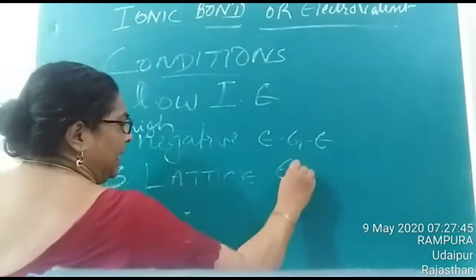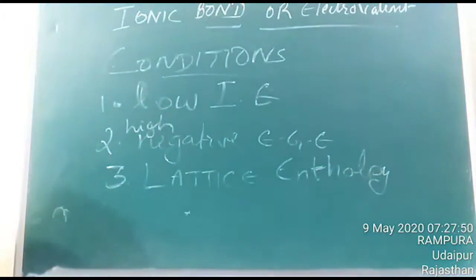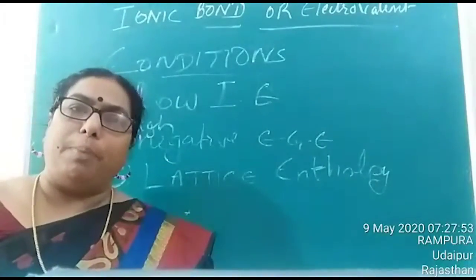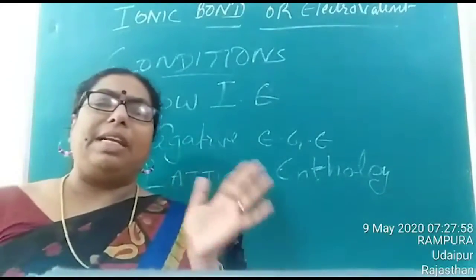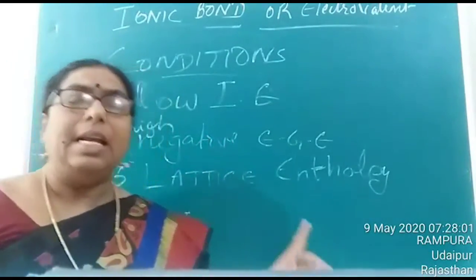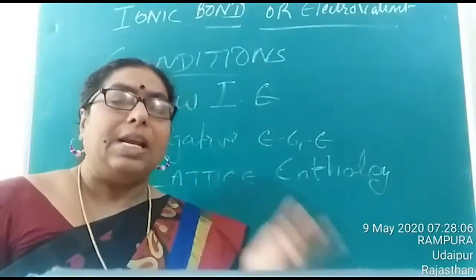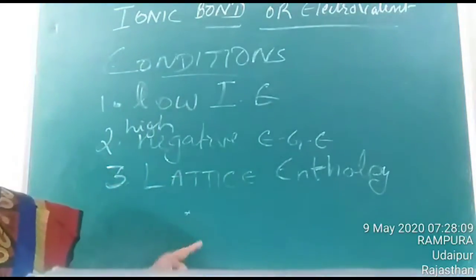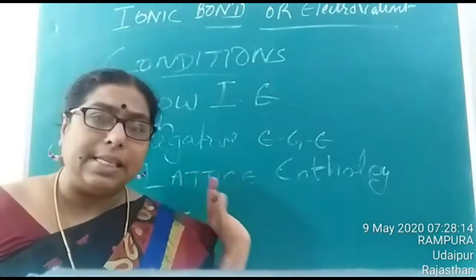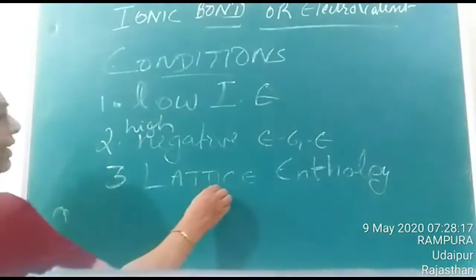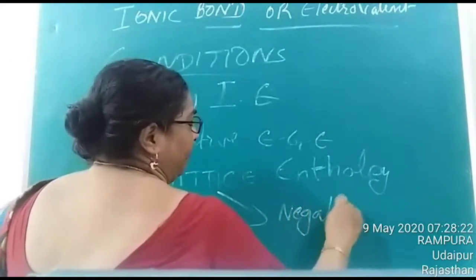Children, do you know what lattice enthalpy is? Lattice enthalpy means the amount of energy released during the formation of 1 mole of an ionic compound from oppositely charged ions. Is it clear? Lattice enthalpy is defined as the amount of energy released when 1 mole of an ionic compound is formed from its oppositely charged ions in gaseous state. And here as the third condition, we can say that they should again have negative lattice enthalpy.